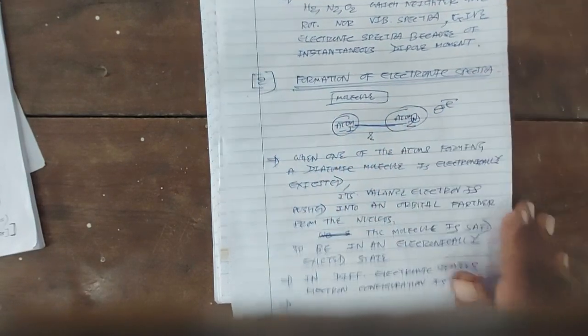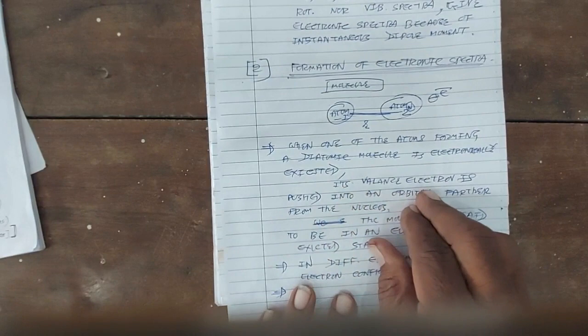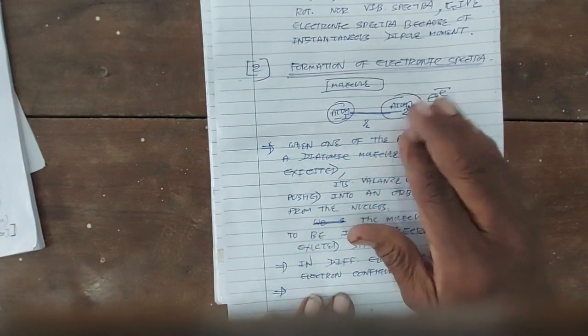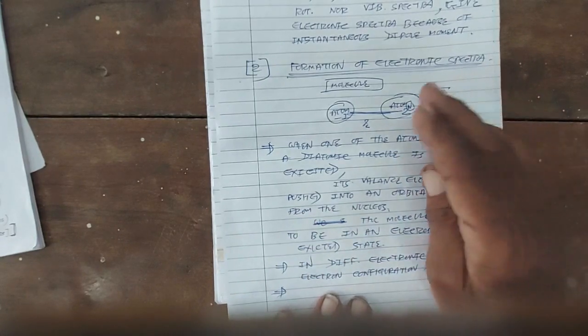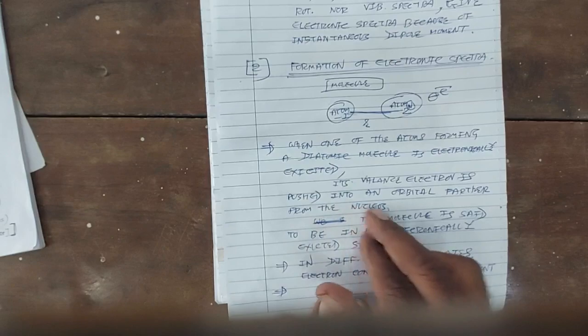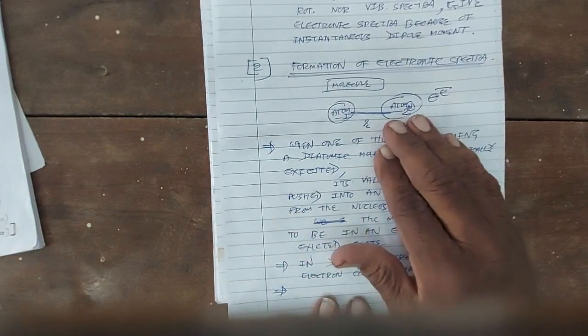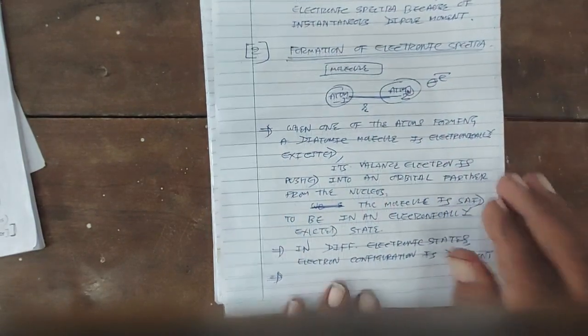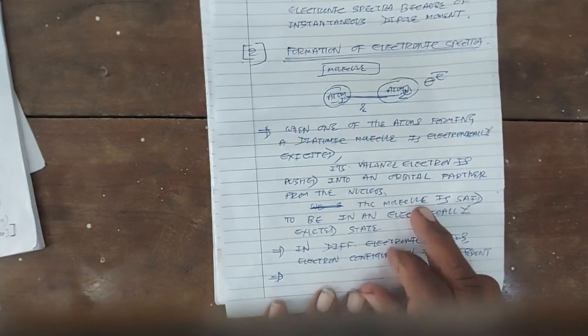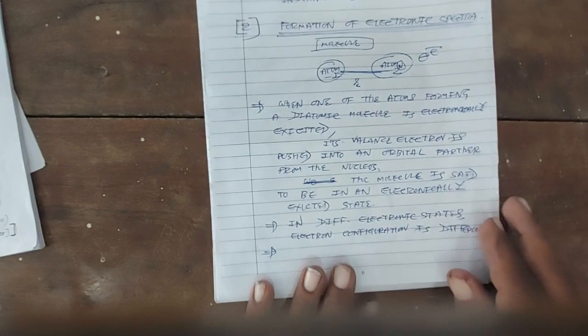its valence electron is pushed into an orbital farther from the nucleus. The valence electron of that atom is pushed into an orbital farther from the nucleus, so it will go away from the nucleus. You can say that the molecule is electronically excited. So in this case we can say that the molecule is in an electronically excited state.